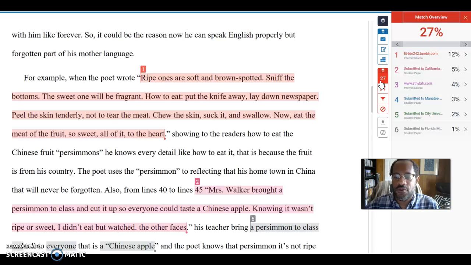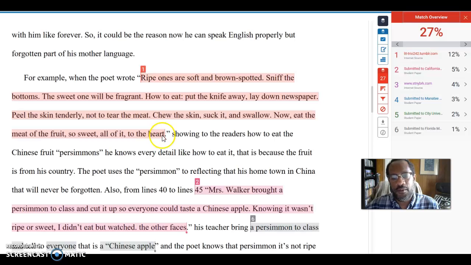And then what I can do, and what you can do as well after you upload your paper, is see which parts came from other sources. You can see highlighted at number 1 a quote from the poem, a rather long quote, probably too much. But you can see there's a quotation mark there, and this is all from the poem. And that's okay, because you need to be using quotes.